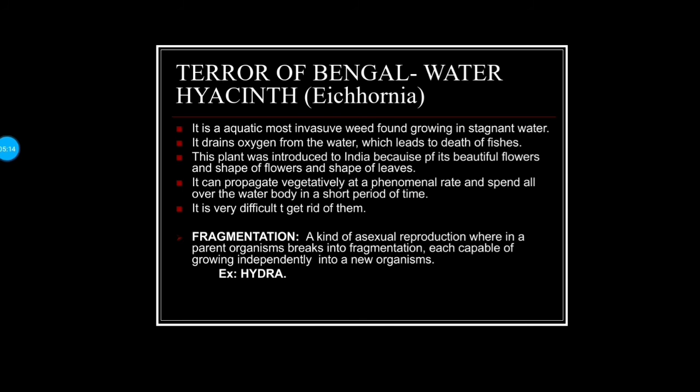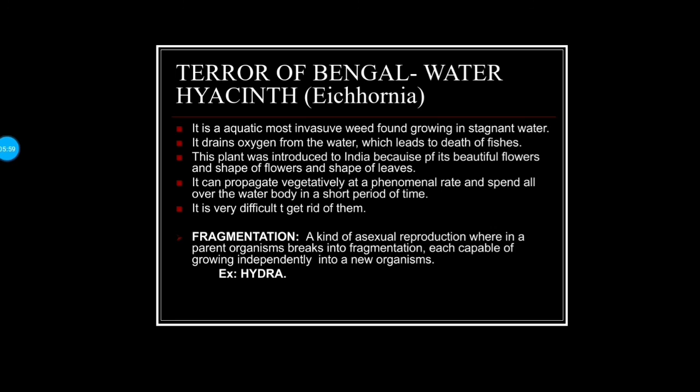Now we'll learn about the terror of Bengal, water hyacinth, Eichhornia. It is an aquatic, most invasive weed found growing in stagnant water. Weed is nothing but unwanted plants growing in water. It drains the oxygen from the water, which leads to death of fishes which are living in this plant. It was introduced to India because of its beautiful flowers and shape of leaves. It can propagate vegetatively at a phenomenal rate and spread all over the water body in a short period of time. It is very difficult to get rid of them.